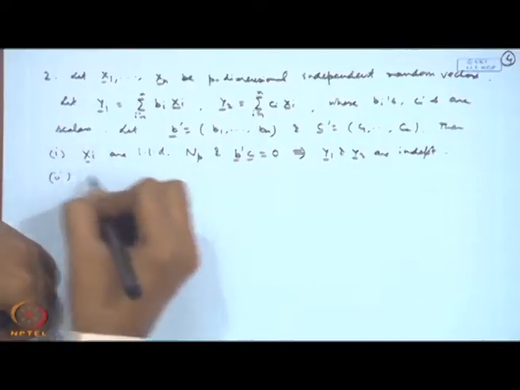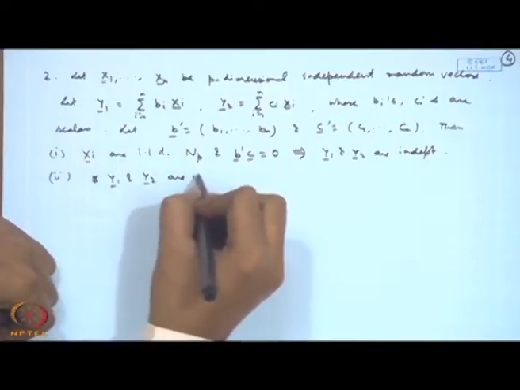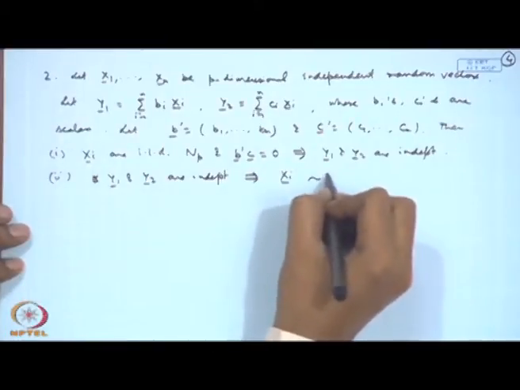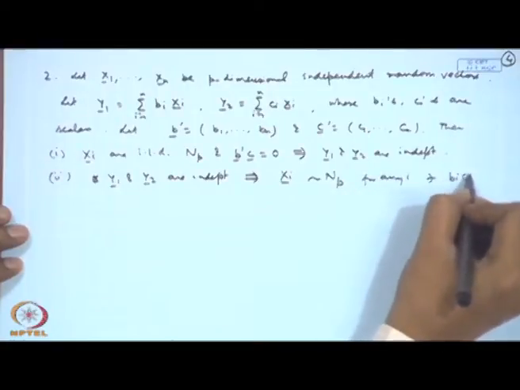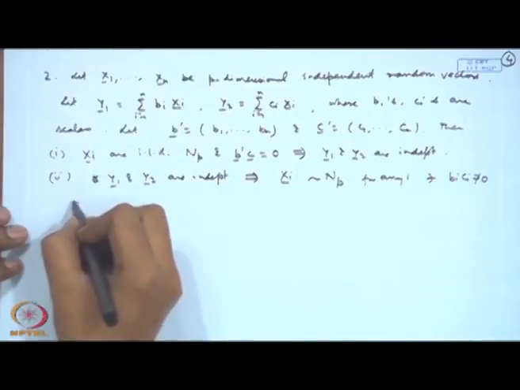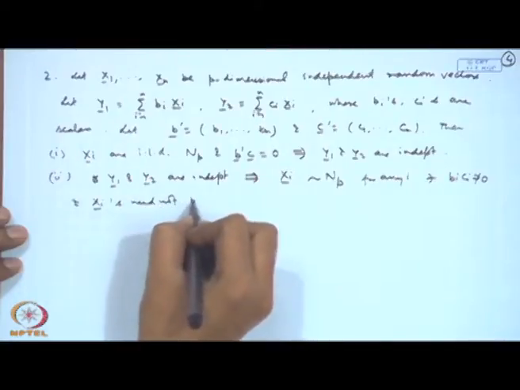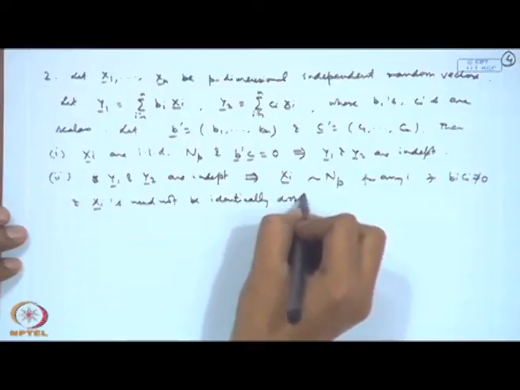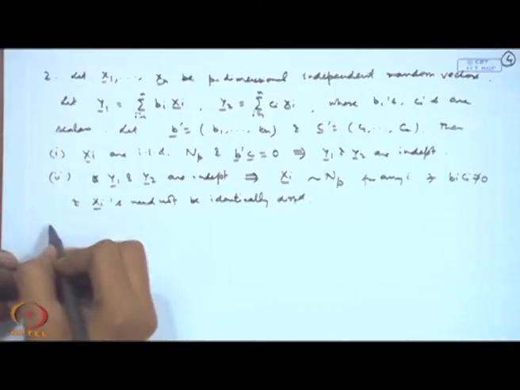And secondly, if Y1 and Y2 are independent, it implies that X_i will follow N_p for any i such that b_i c_i is not 0, and X_i's need not be identically distributed. Let us look at the proof of this.